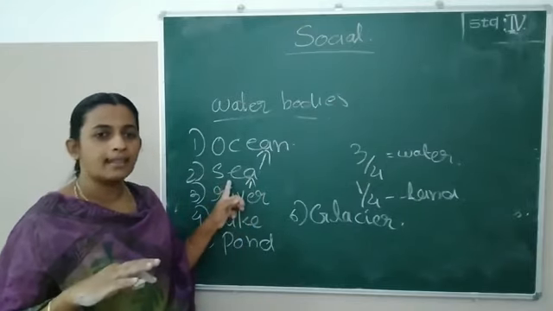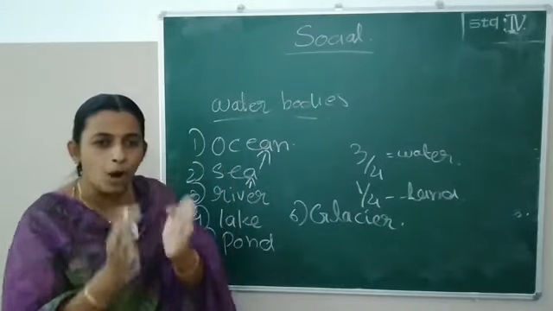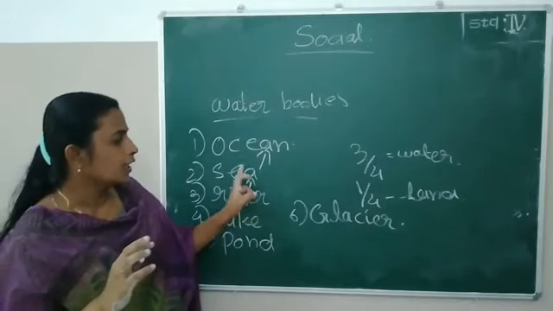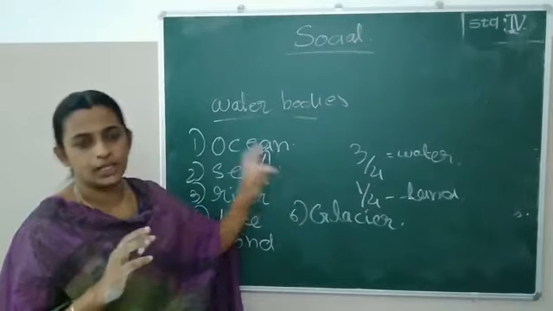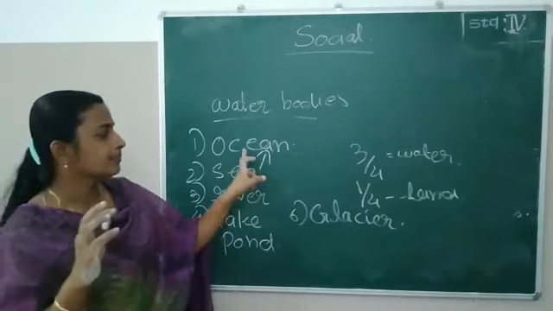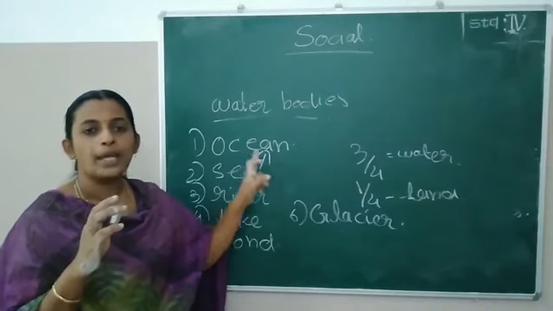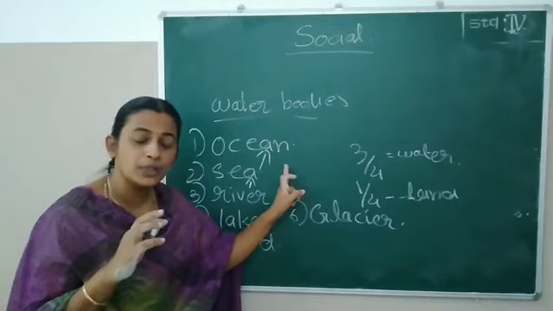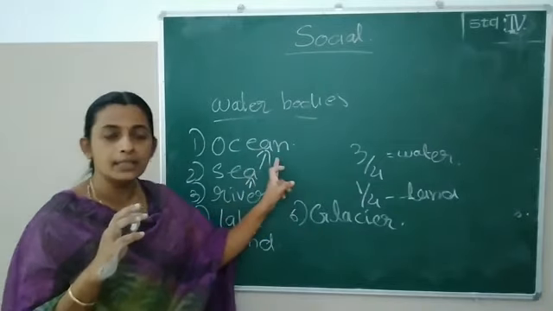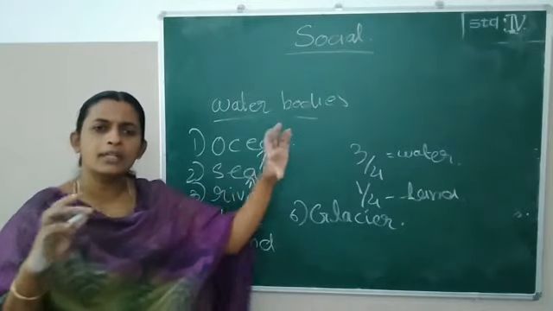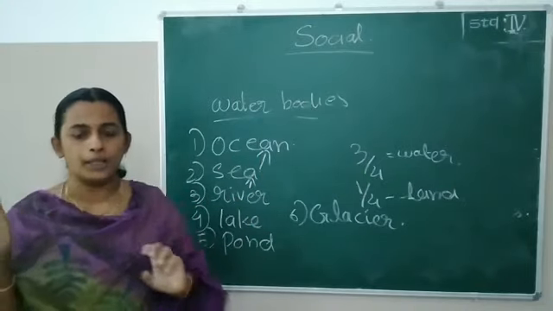Or we can say that sea is a small portion of ocean and sea is joined with ocean. Our Arabian Sea is a portion of which one? Indian Ocean. Arabian Sea is joined with what? Yes, Arabian Sea is joined with Indian Ocean. And the next one is river. River is a flowing water body.